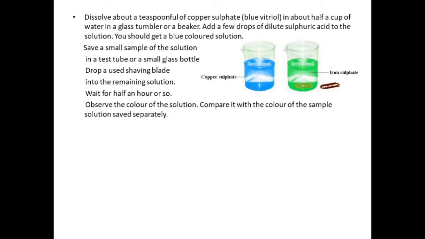Then drop a used shaving blade into the remaining solution. The blade is made up of iron. So we are putting the iron blade into the solution having copper sulfate. We have to wait for half an hour or more. After that, what will we observe? The color of the solution will change. Initially it was blue, it will become green. And when you take out the blade from the solution, you will see some brownish coating over the shaving blade.